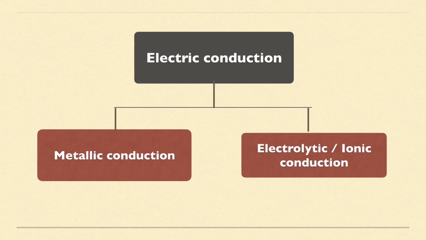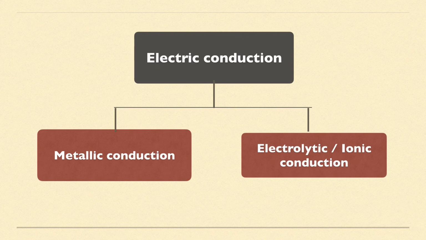That means what will happen over there? Metals being good conductors of electricity, their free electrons, that means mobile electrons, will be there. Now the outermost electrons of metals form a conduction band, and the electrons in the conduction band are free to move. Therefore it will help to conduct electricity in case of metallic conduction. Now when we talk about electrolytic or ionic conduction, that means it will be purely because of the movement of ions. Remember, metallic is movement of electrons and electrolytic or ionic conduction is because of the movement of ions.